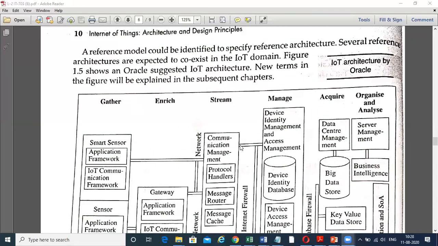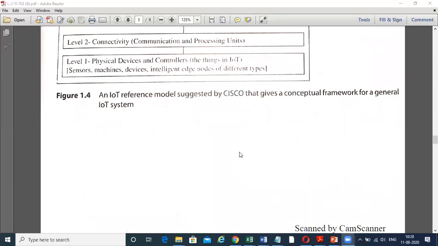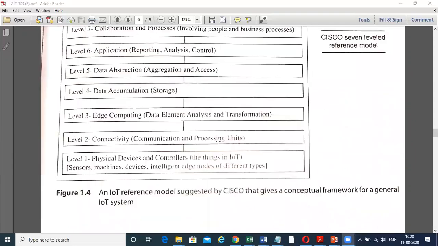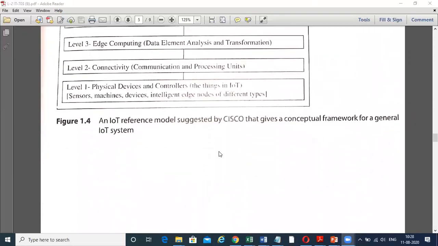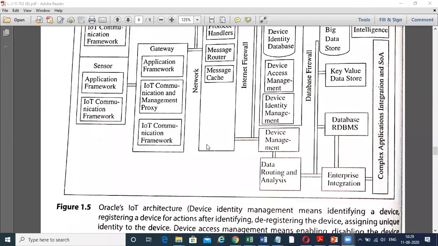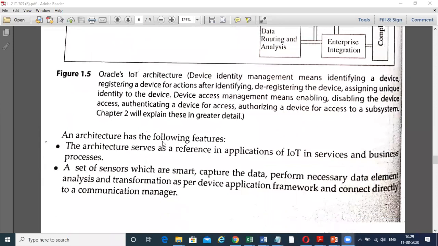In this figure, figure 1.5, we have seen the IoT architecture suggested by Oracle. Earlier we discussed the Cisco architecture. Cisco gives a seven-layer architecture, and Oracle gives a six-layer architecture. This was the Oracle IoT architecture.